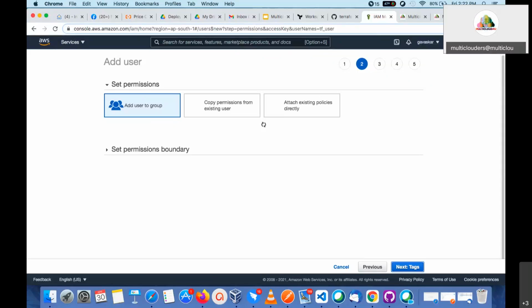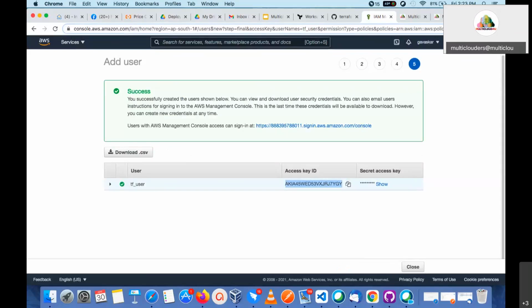Yeah, now you see this is the access key ID, and this is the secret access key. Okay, these two things you have to know. If you click show, it will display the secret access key. So what you have to do is you should not share this. I am not going to click show now, because somebody can create some resources. So I am not going to share this. The access key is created and the secret access key will be shown. So now if you click show, you can get that secret access key. Now you can copy it and keep it safely in a document somewhere.